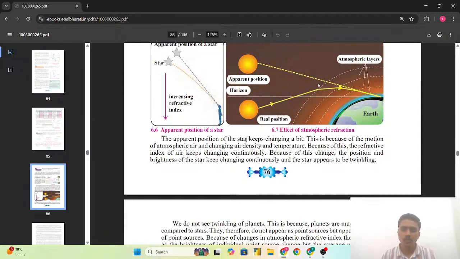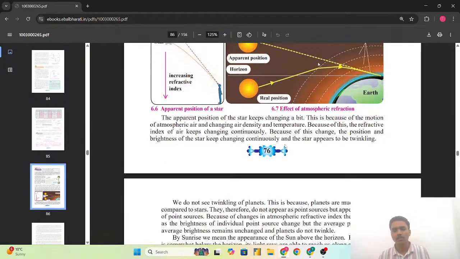This is because of the motion of atmospheric air and changing air density and temperature. Because of this, the refractive index of the air keeps changing continuously. Because of this change, the position and the brightness of the star keep changing continuously and the star appears to be twinkling. And the atmospheric factors, that is the air density, temperature and many more, also affect this.